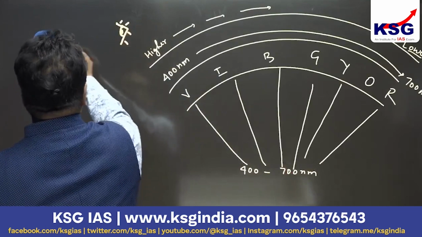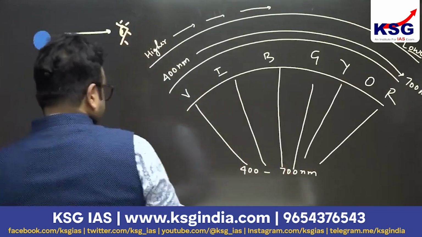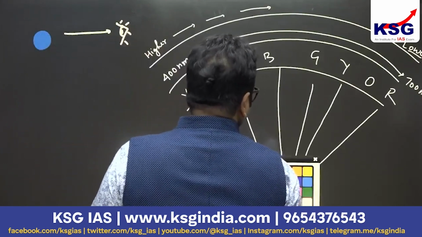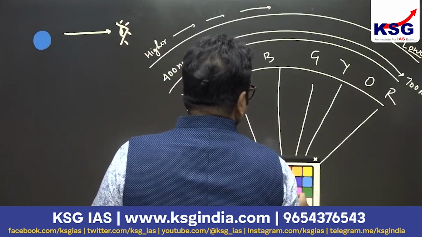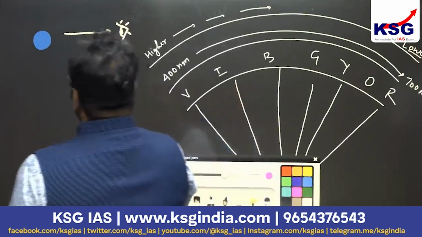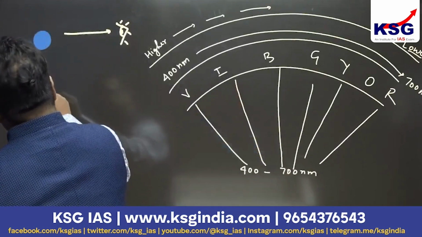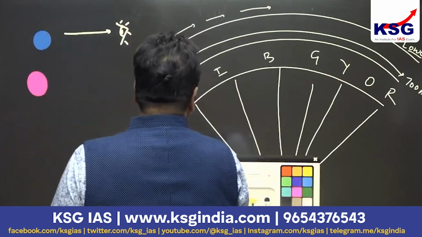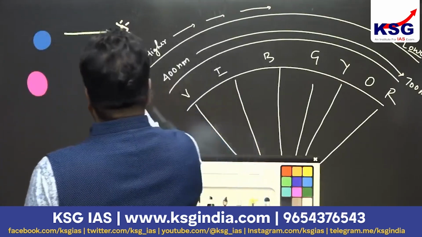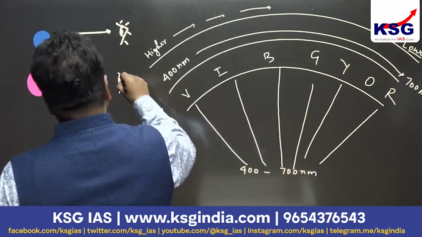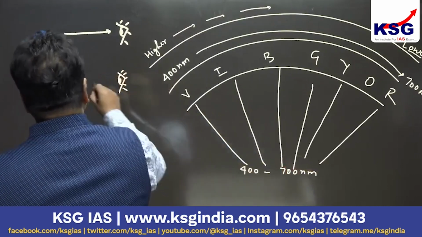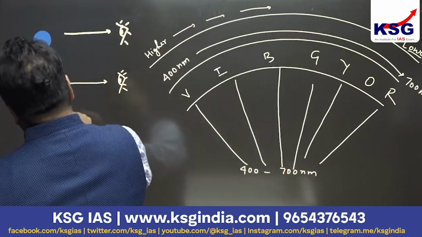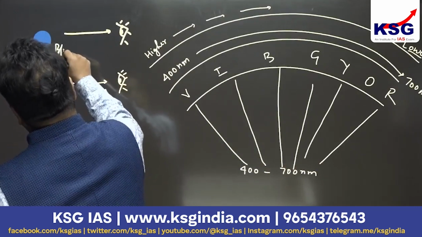We are observing this star as a blue star, and the same star after a few years becomes orange. Same observer is observing this star from the earth's surface. Same star is now orange. Earlier, a few years back, it was blue.